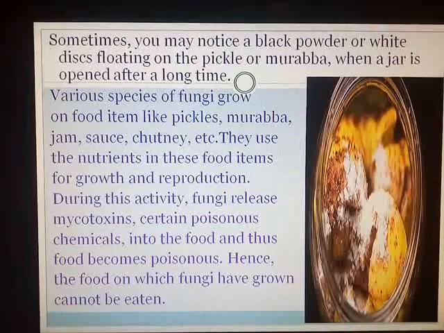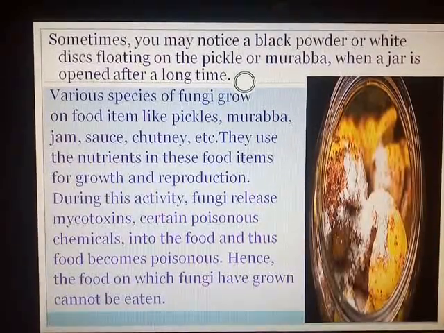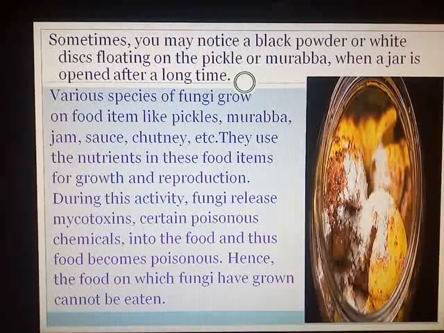So how you can control the growth of this fungi is, one thing is you have to consume fresh food. Fresh food has to be consumed. Do not leave it for a long amount of time and then consume.